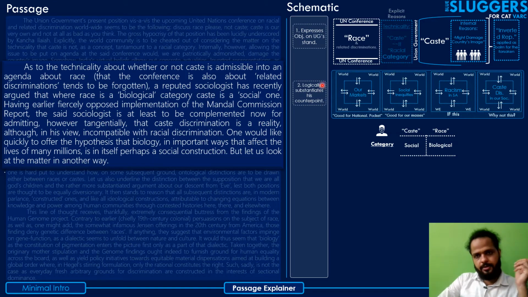See, what the author has tried to convey here is that, so far as the technicality he talked about earlier is concerned, in the same sentence he's also given a very small side note, noting that people tend to forget that the conference is not just about race but also about related discriminations. So probably the discussion on caste should anyway be included, but people forget that. He just mentions that on a side note. The actual sentence jumps right from an agenda about race to a reputed sociologist.